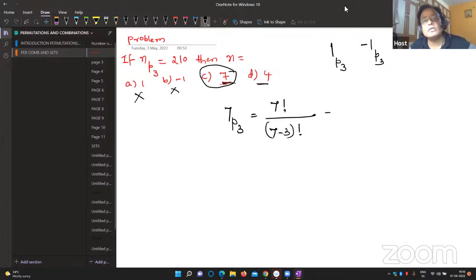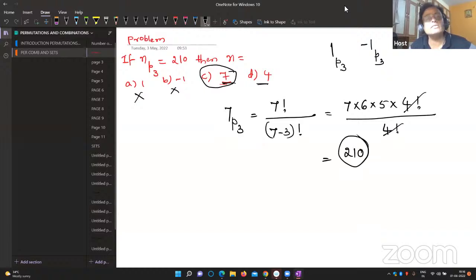Yes, nPr is n factorial over (n minus r) factorial. 7 factorial can be written like this: 7 into 6 into 5 into 4 factorial. Therefore, 7 minus 3 is again 4 factorial. 4 factorial gets cancelled. 5 into 6 is 30, 30 into 7 is 210. Yes, correct. Answer matching this. If I take n is equal to 7, definitely the result will be 210. Therefore, the option 7, option C, is the right option.